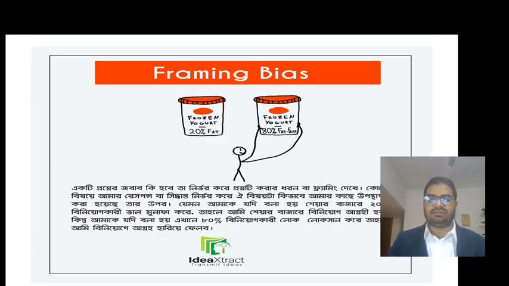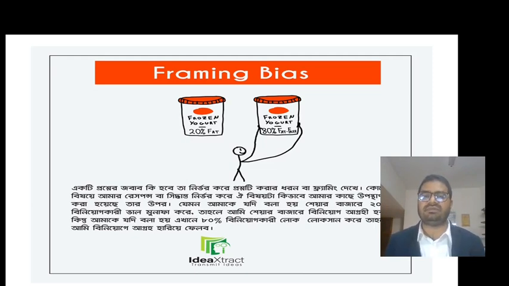The final information processing bias is framing bias. So framing bias is like this. Sometimes we make decisions depending on how a situation or information is presented to us. If information is presented to us positively, we might take positive decisions. If it is presented to us negatively, we might take negative decisions.